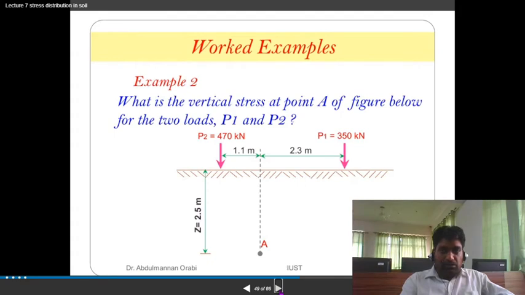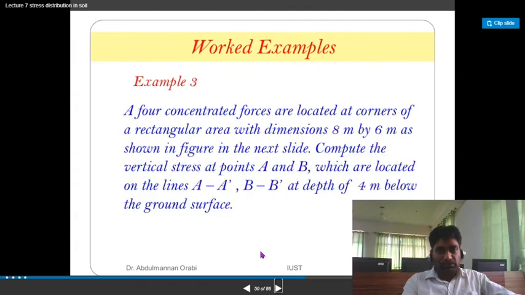So you should solve this problem with the help of that formula. Actually, you can see what the vertical stress at point A is for the given figure. Two loads, P1 and P2, are given. Capital Z is given. R1 and R2 are given. So for P1, with the help of the previous formula, you can calculate sigma ZA1 and sigma ZA2, and after that you will add those stresses.